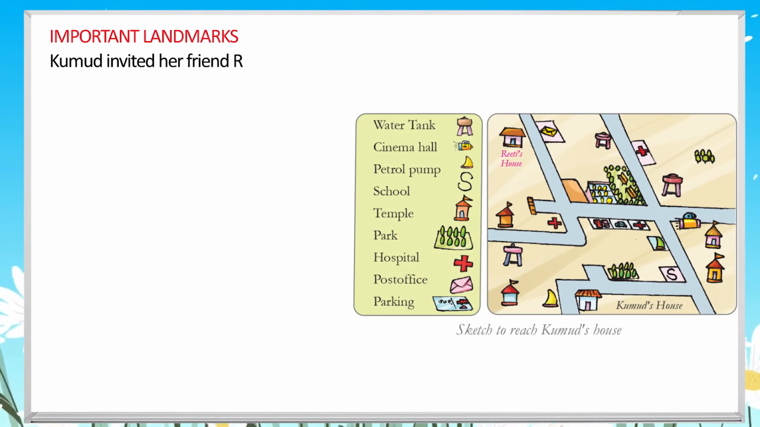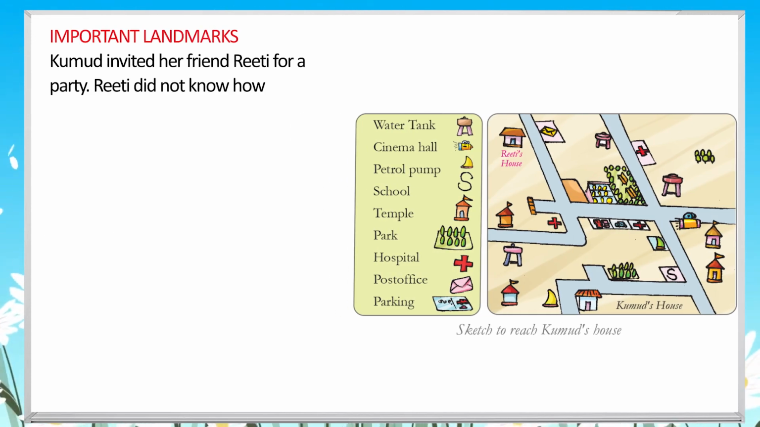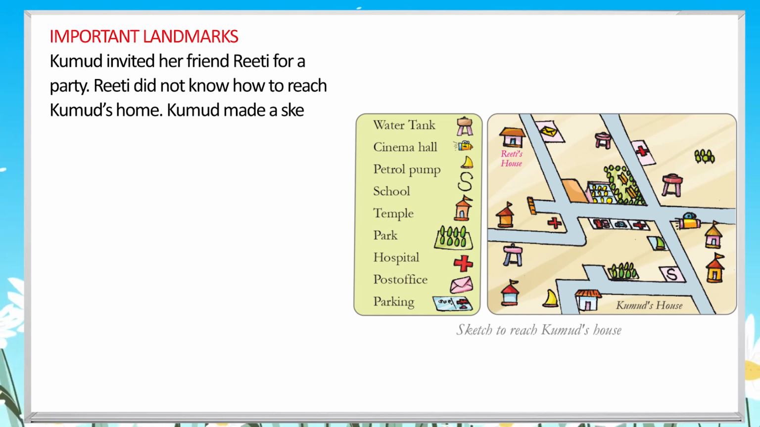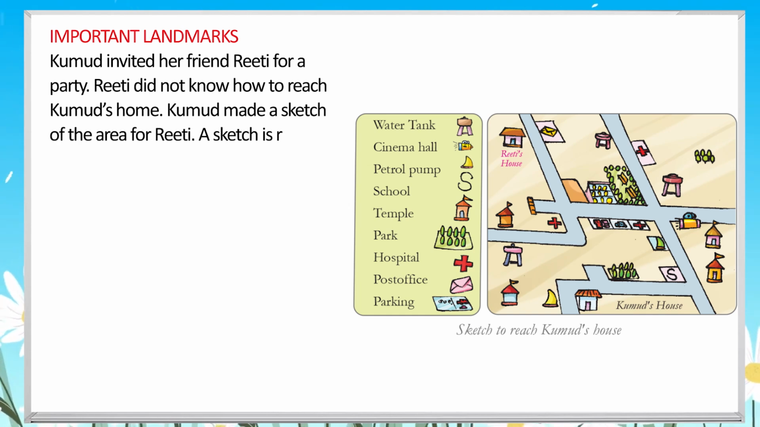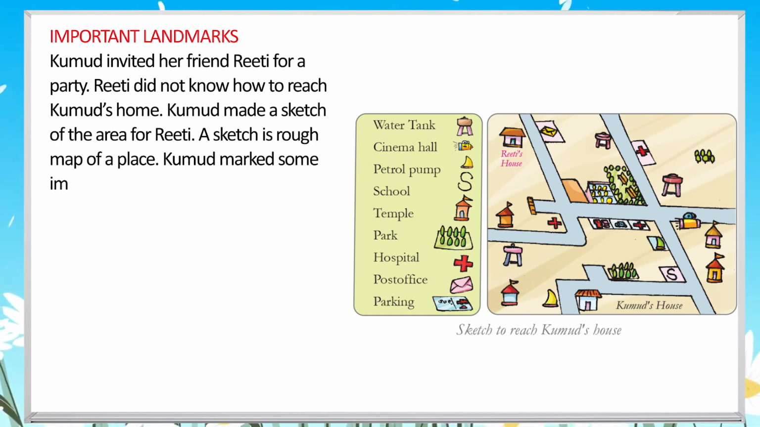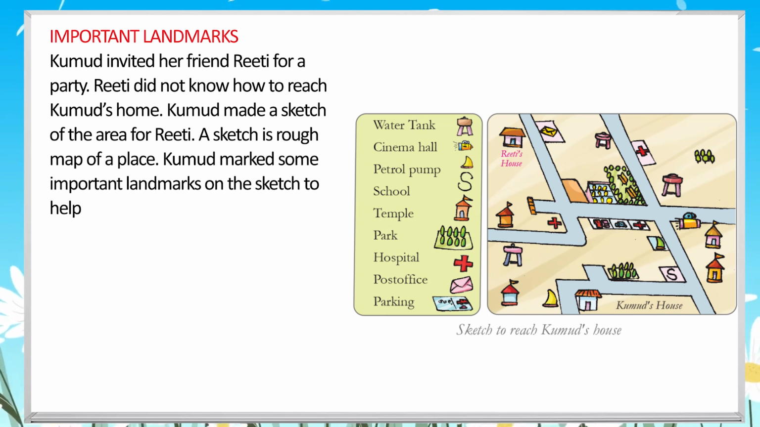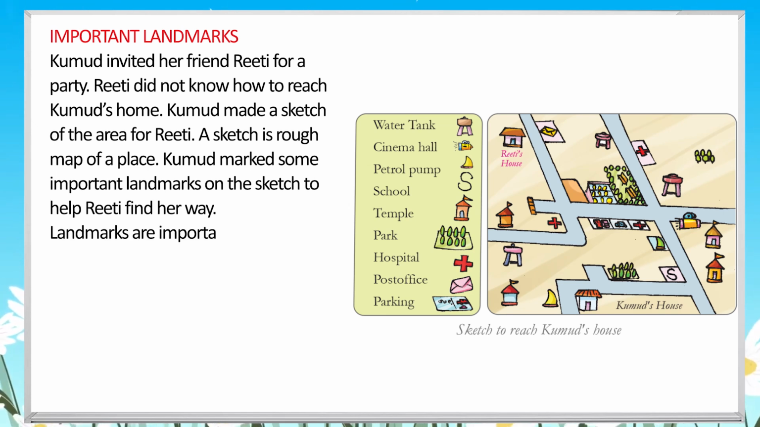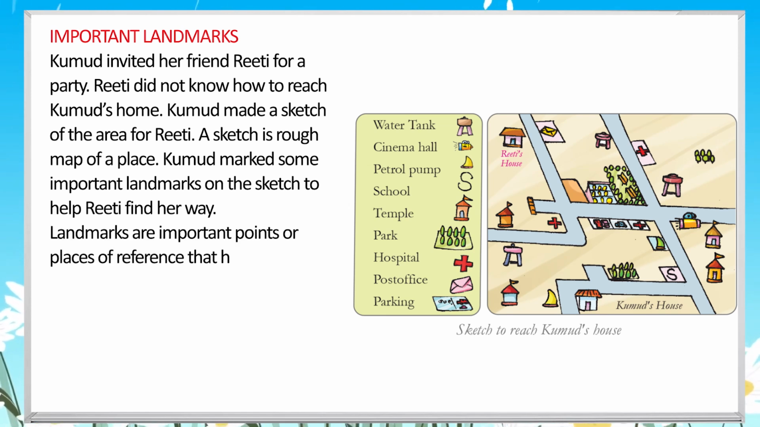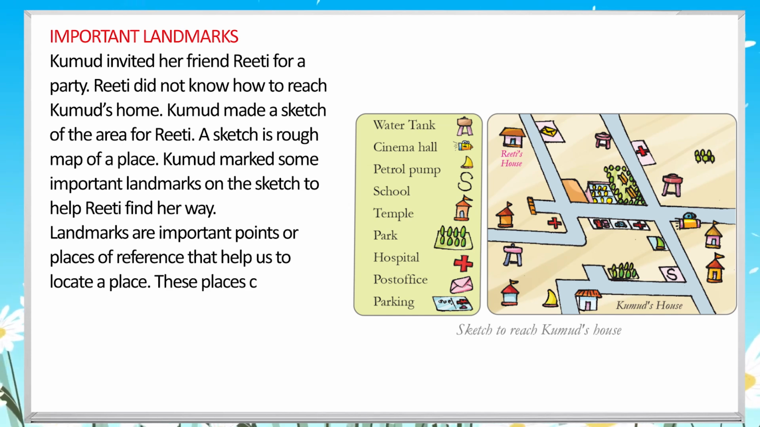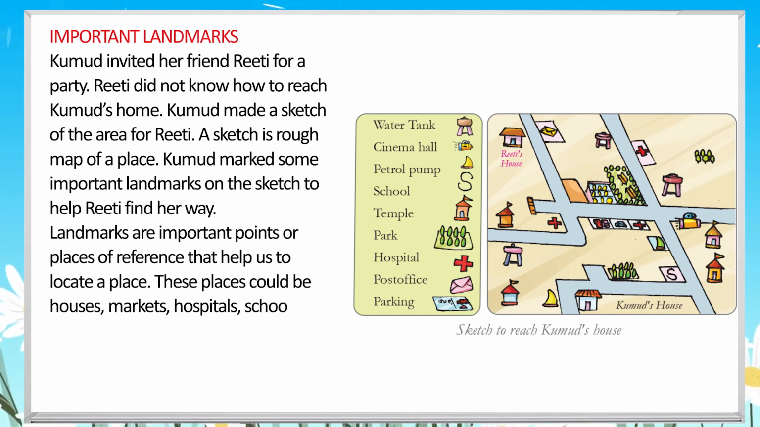Important landmarks. Kumud invited her friend Reeti for a party. Reeti did not know how to reach Kumud's home. Kumud made a sketch of the area for Reeti. A sketch is a rough map of a place. Kumud marked some important landmarks on the sketch to help Reeti find her way.